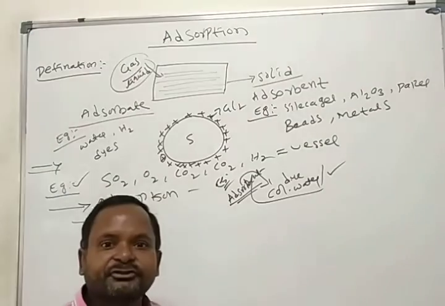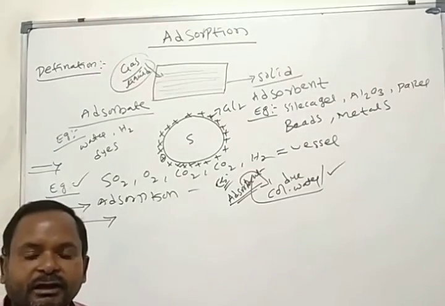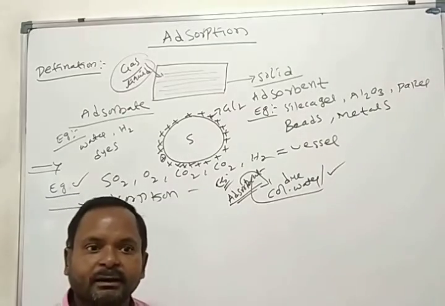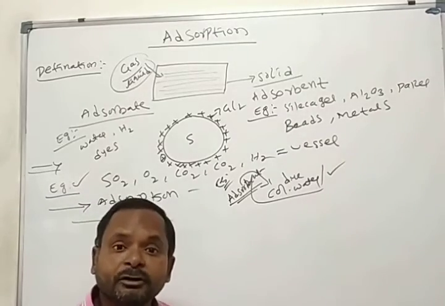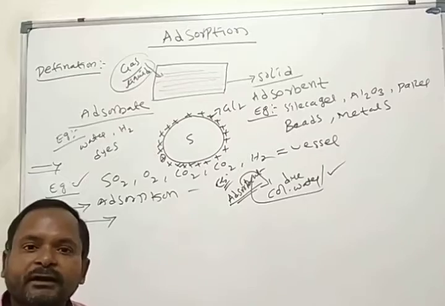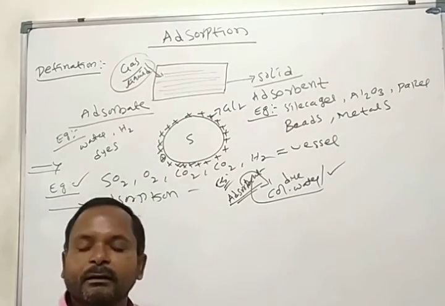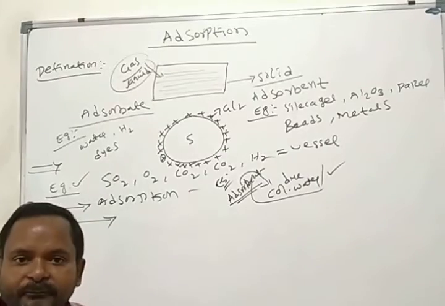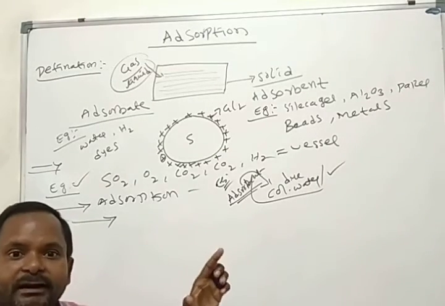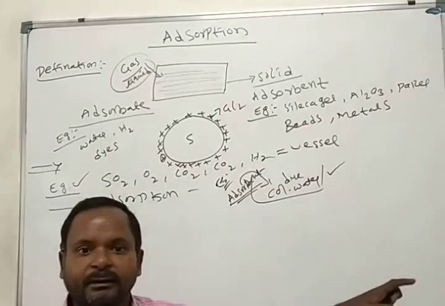During the preparation of sugar, what is the color of sugar? White. What is sugar prepared from? Sugarcane solution. What is the color of sugarcane? Greenish brown. We are preparing white sugar from greenish brown solution.